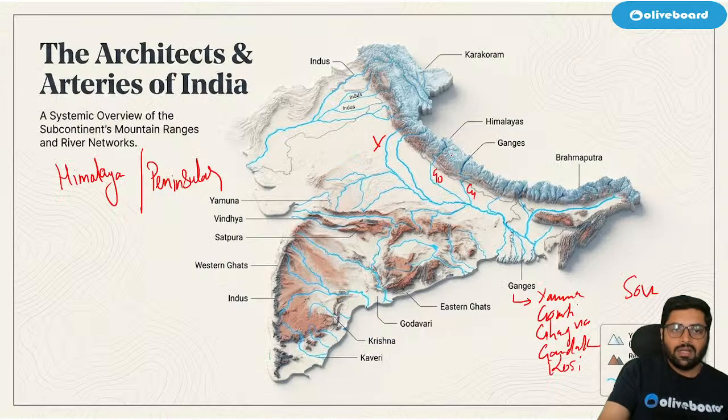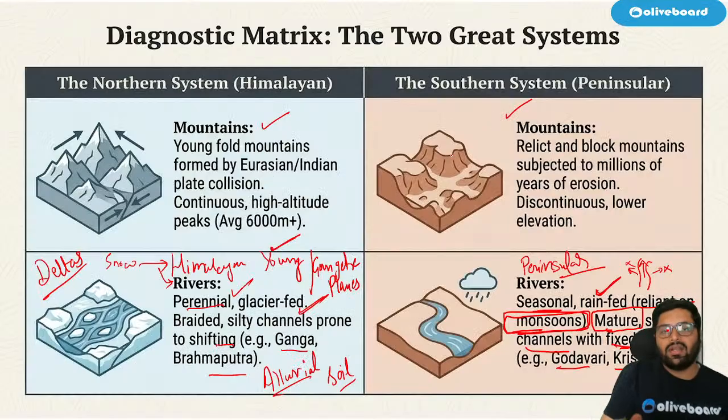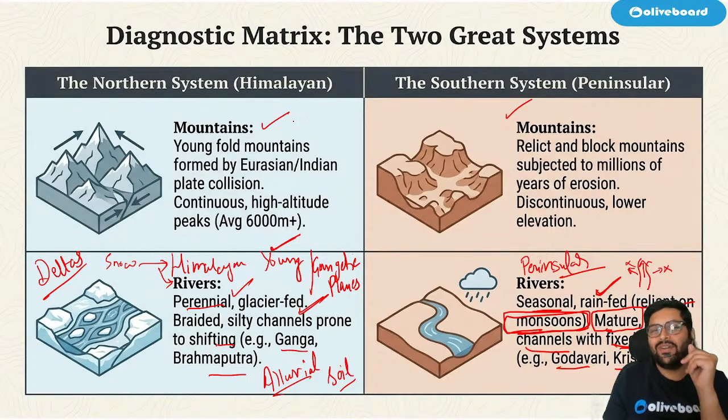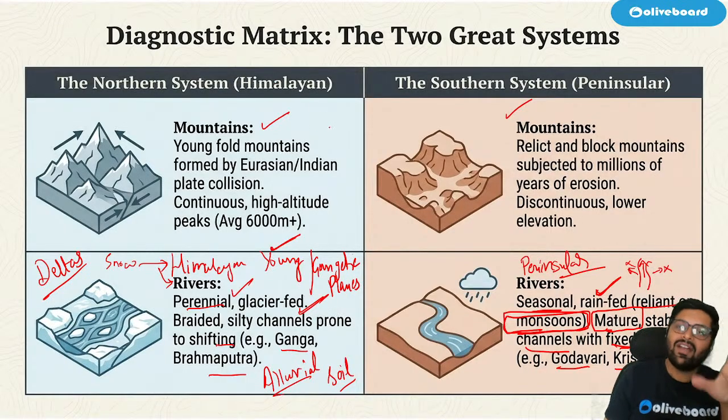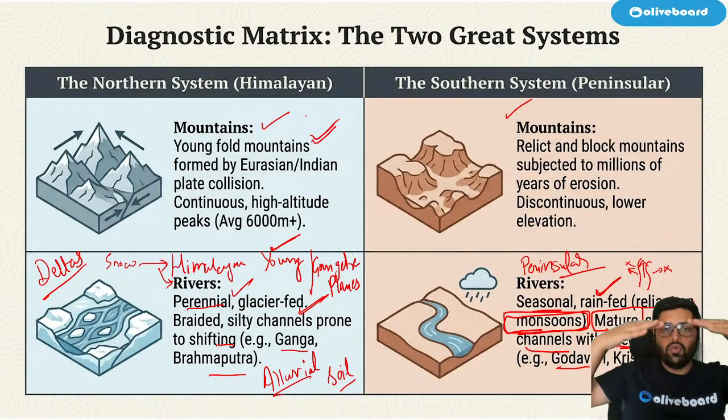Chalo. Now, when we talk about mountain ranges, again we have Himalayan and Peninsular mountain ranges. Correct? We will divide it for our own benefit. Himalayan mountain ranges, they are young fold mountain ranges. Why? Because imagine these are two plates. My two hands are two plates.